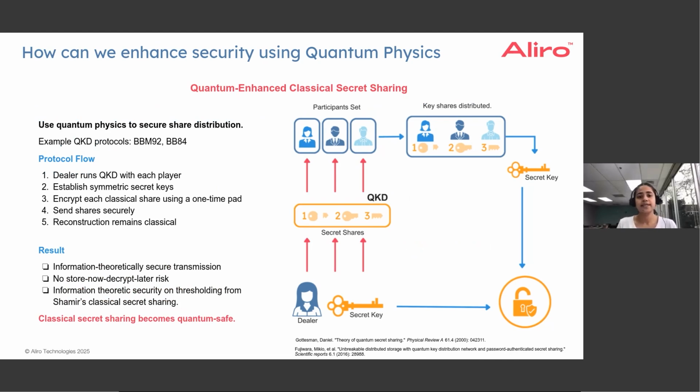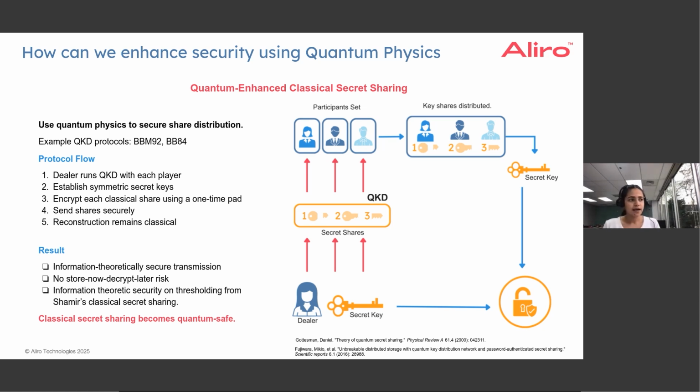How do we enhance the security of classical secret sharing protocols? We can do this by using quantum key distribution, and we have talked about different protocols for quantum key distribution in past webinars, and they are quite popular in today's literature as well. These could be BBM92, entanglement-based, or BB84, a prepare-and-measure protocol, or Ekert-91, an entanglement-based protocol.